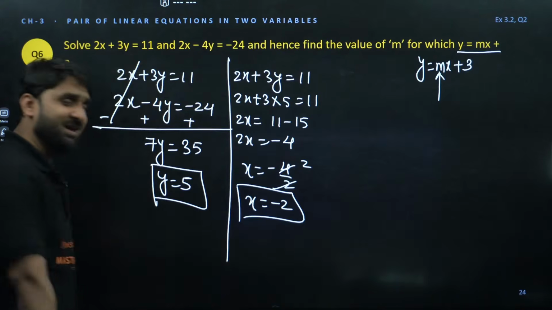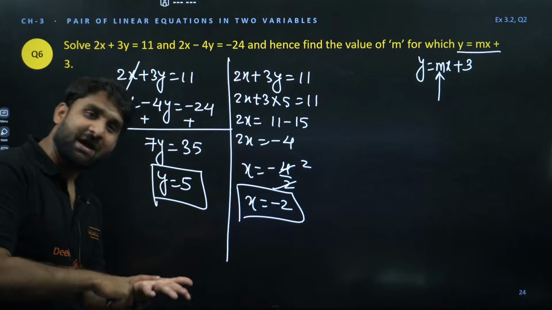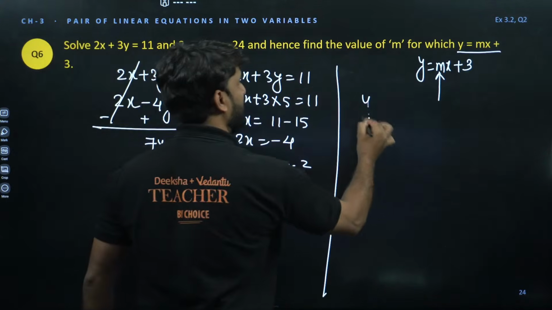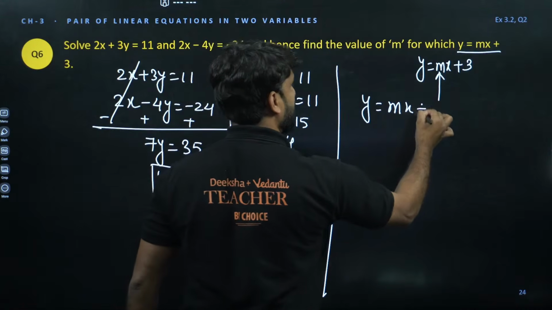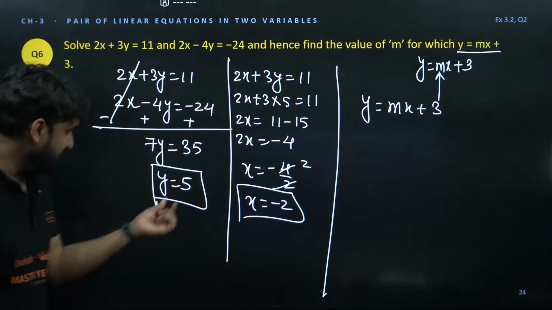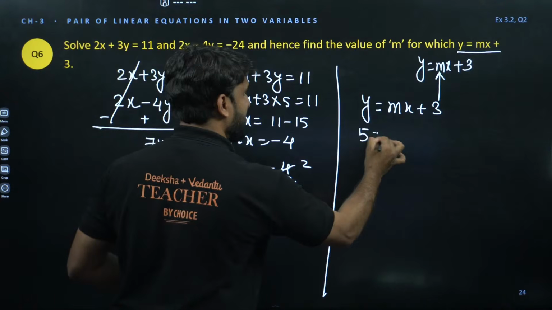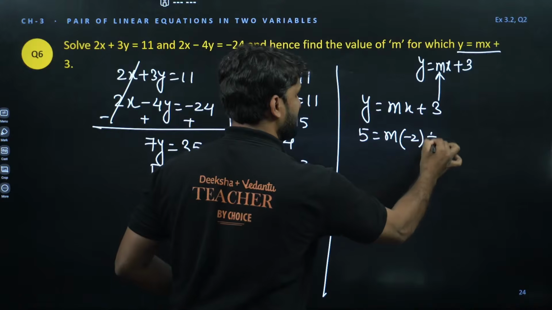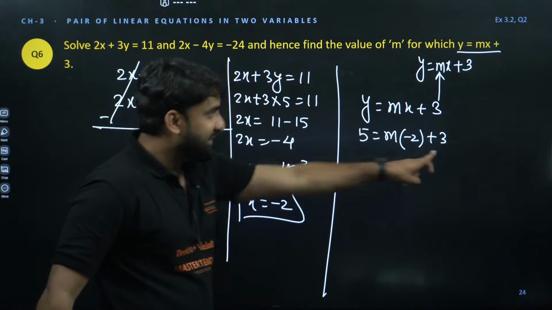Come on, champion. You have x, you have y. Now you can find out the value of m. So what will be the value of m? This is the equation, y is equal to mx plus 3. So y we have is 5. Let's put here 5. M, x we have is minus 2. Let's put minus 2 plus 3. So this 3 will go there.